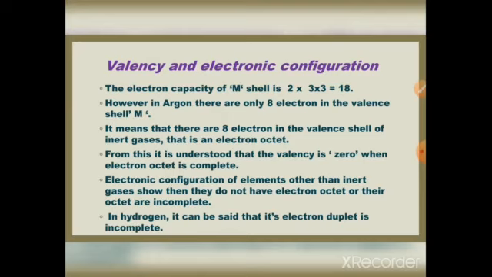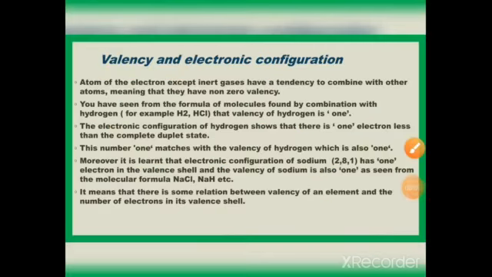Electronic configuration of elements other than inert gases shows that they do not have an electron octet, or their octet is incomplete. In hydrogen, it can be said that its electron duplet is incomplete. Atoms of elements except inert gases have a tendency to combine with other atoms, meaning that they have non-zero valency.